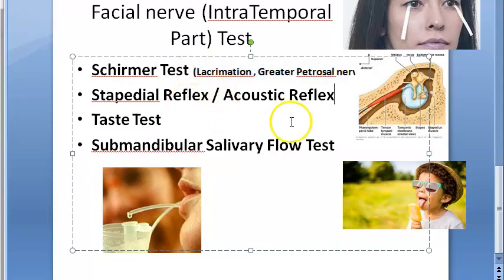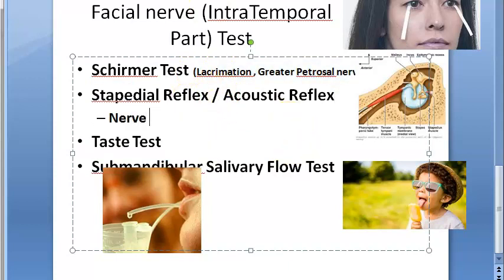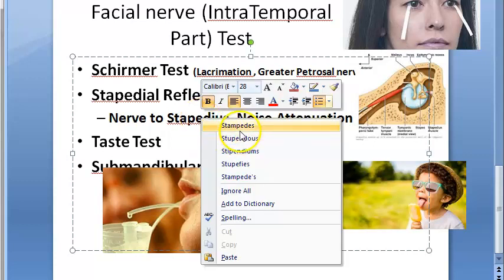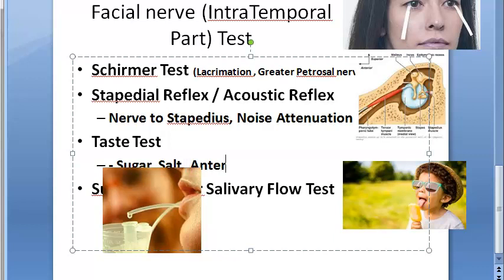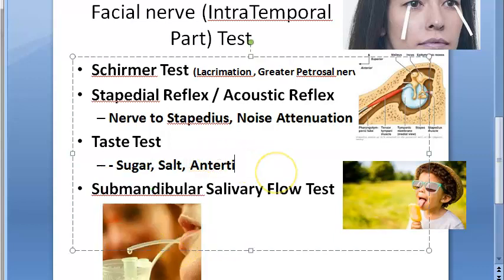Then stapedial reflex, acoustic reflex, nerve to stapedius. Basically this is noise attenuation or something like that, right? Noise attenuation, okay. Then taste test, you will just say sugar, salt, anterior two-third of tongue.